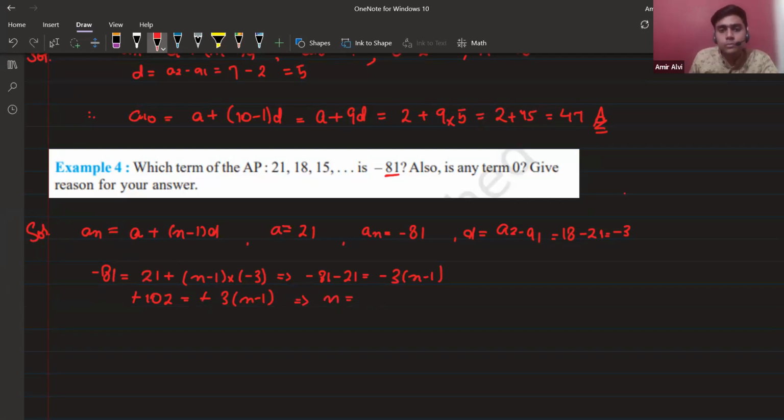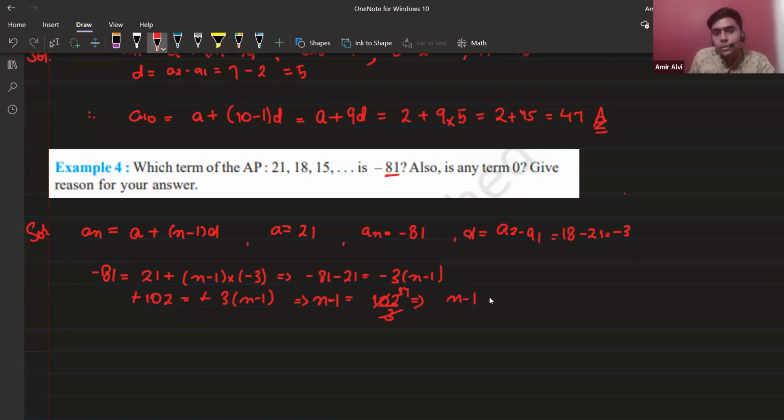So n minus 1 will be 102 divided by 3. Not n, n minus 1. Yes or no? Yes, sir. 3 3s are 9, and 1 is carried, so 3 4s are 12.